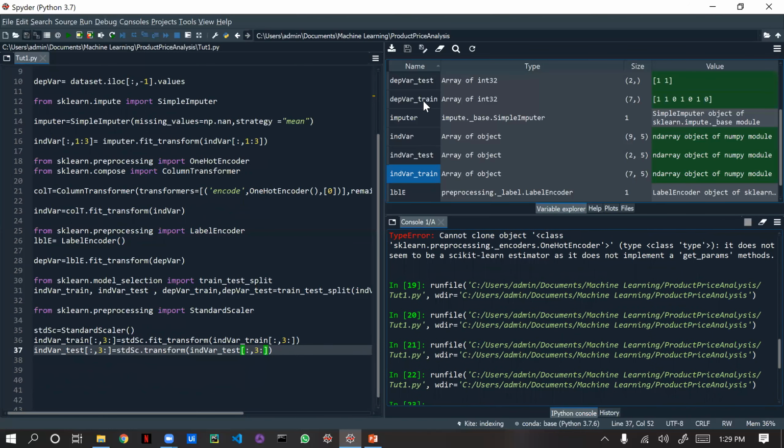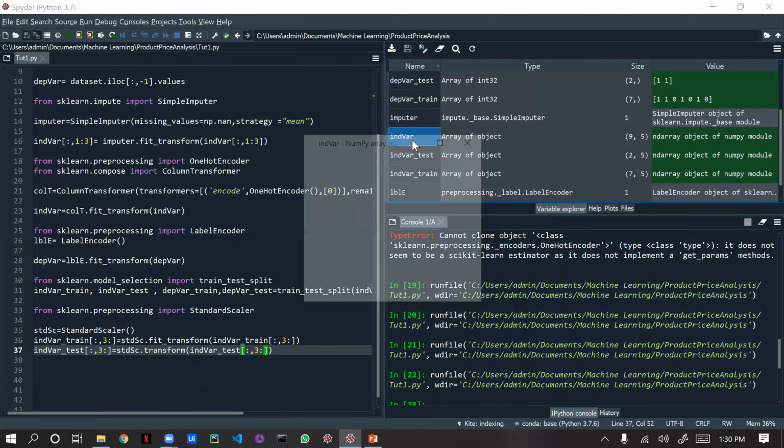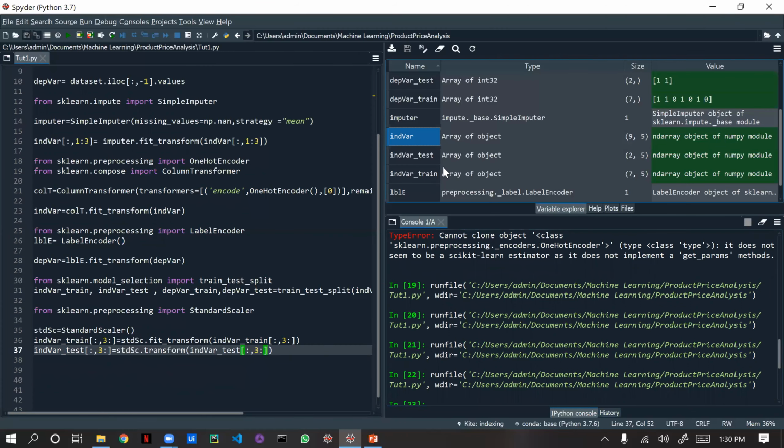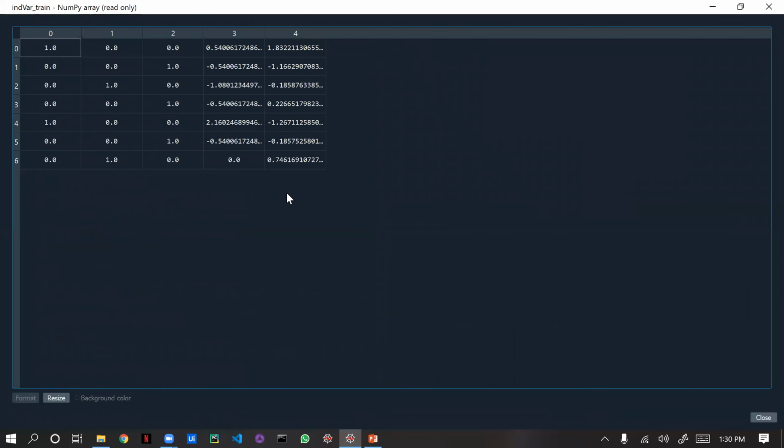If you see here, how much deviation is there? 8,000, 87,000, 2,29,000. So they were big deviations. To avoid those deviations, we use the scaling method, and by using that scaling method, we get to a position where all the data are much similar, and now we can easily improve the data.